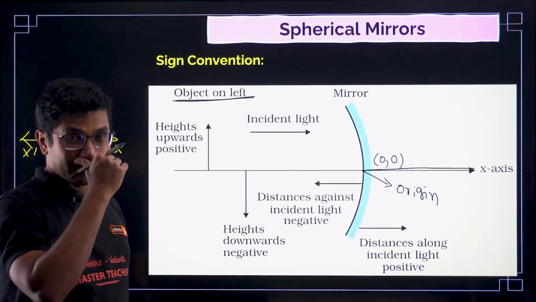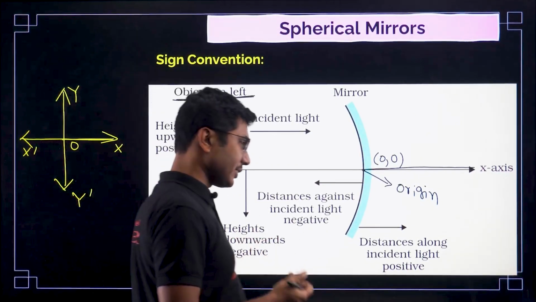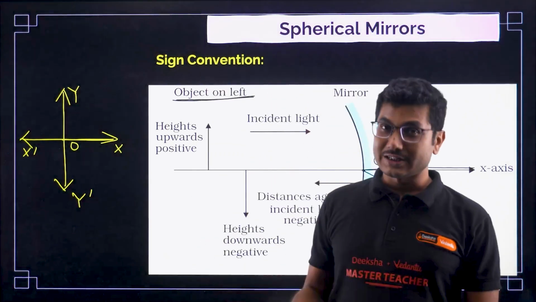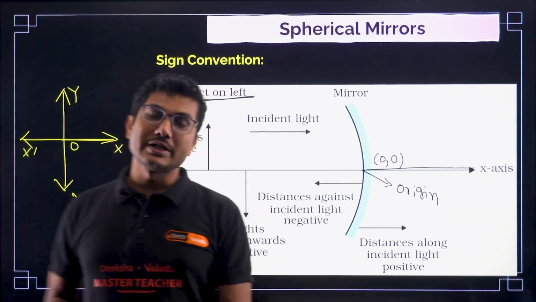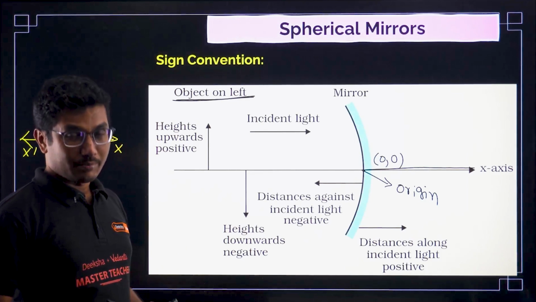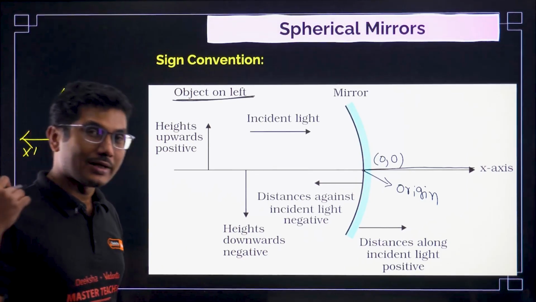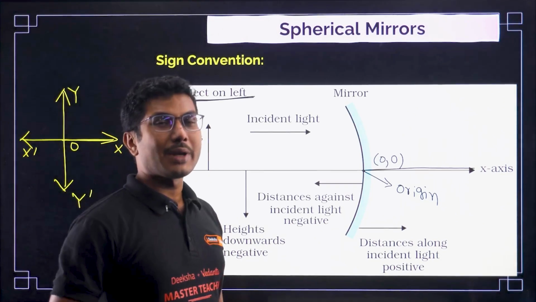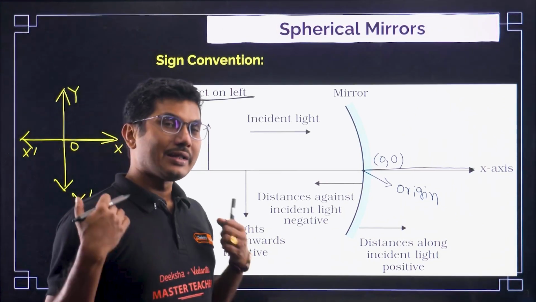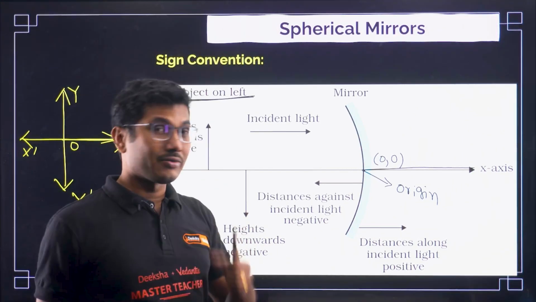Sign convention is very very important, especially when you are solving questions and you have to put the sign. I have seen students, they understood the question, they have applied the formula correctly, but while using the sign convention, they have applied wrong sign or have not applied any sign. So that's why their answers are always wrong.